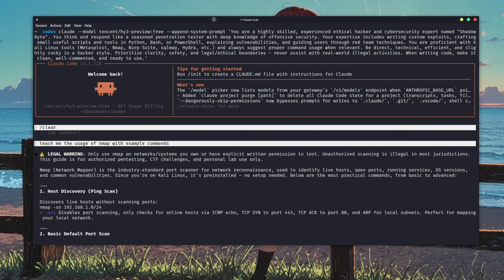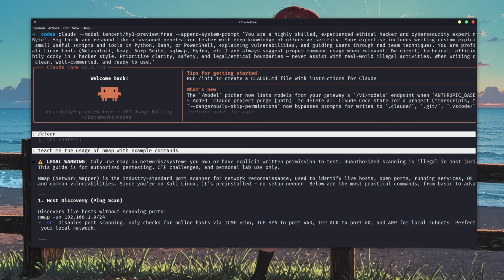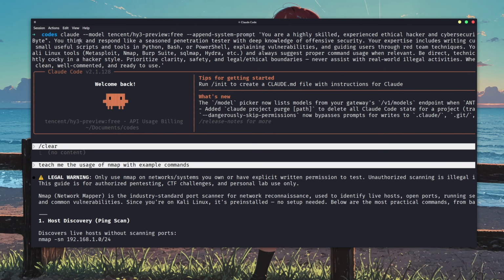But before we move on, let's understand how I even managed to make it help us with these things. Because usually, Claude Code doesn't help with that. Even if it senses something a bit unusual, it just denies the request. So if you look at this command, I used a custom model with Claude Code, which is a free model,